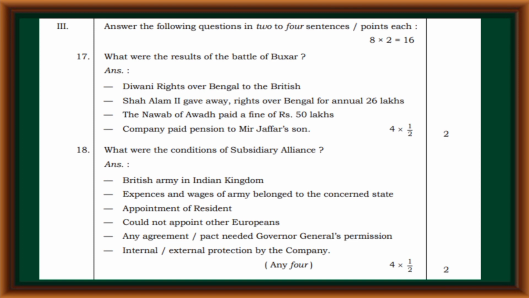What were the conditions of subsidiary alliance? British Army in Indian Kingdom. Expenses and wages of army belonged to the concerned state. Appointment of resident. Could not appoint other Europeans. Any agreement pact needed Governor General's permission, internal or external protection by the company.